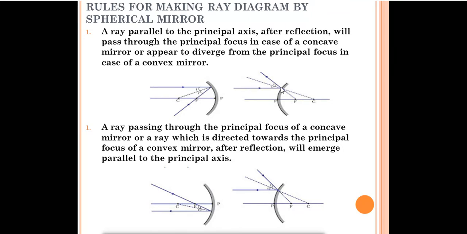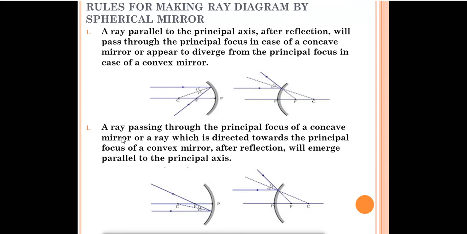So after reflection, what will it do? It will appear to diverge from the principal focus. This is the focus point P. If it strikes this surface, and you draw one line over there, and from the center of curvature, if we draw another line, they are diverging. These two lines are not meeting at a point. So this will be for the convex mirror.